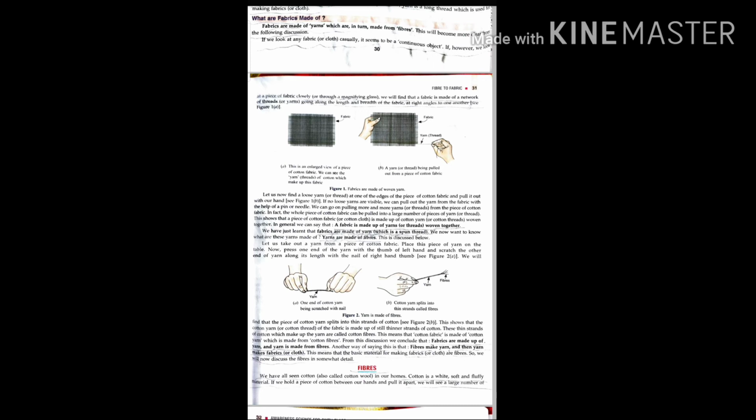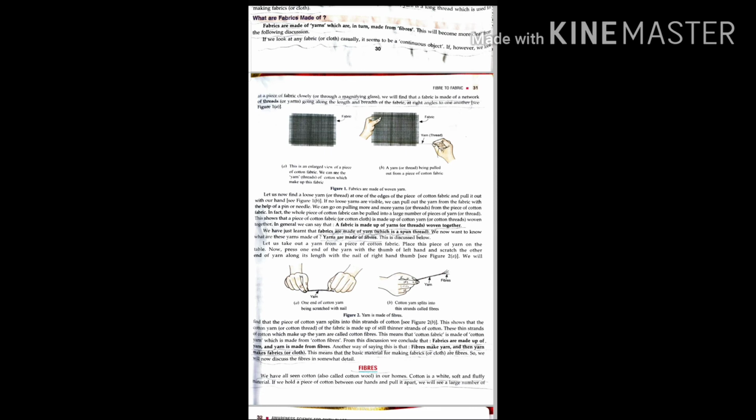These thin strands of cotton which make up the yarn are called cotton fibers. From this discussion we conclude that fabrics are made up of yarn and yarn is made up of fibers. Another way of saying it is that fibers make yarn and then yarn makes fabric or cloth. This means the basic material for making fabric or cloth is fiber.